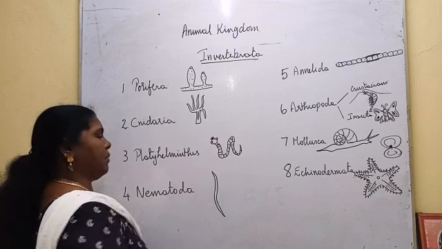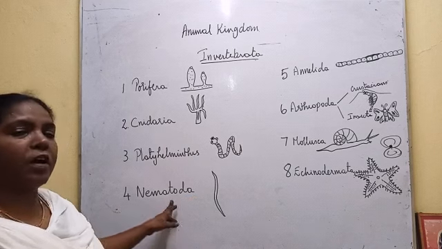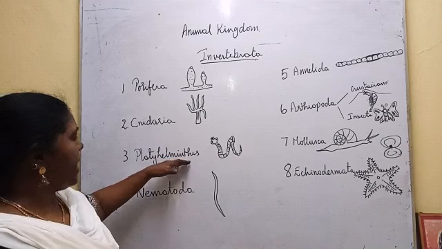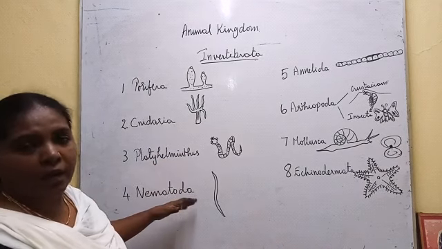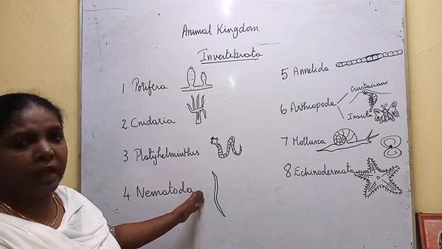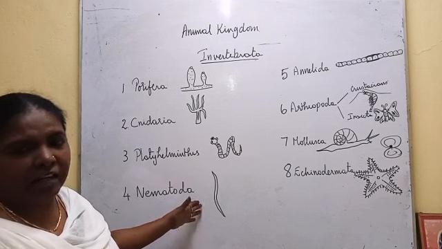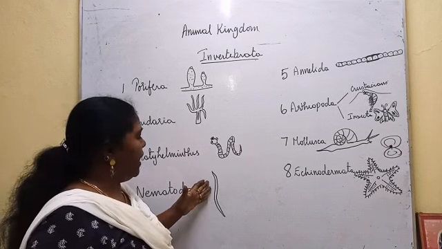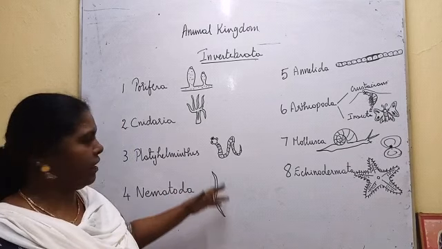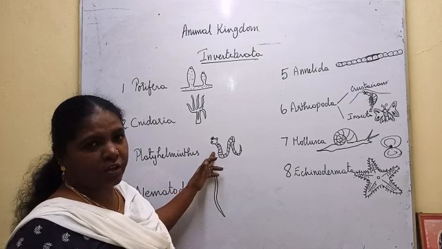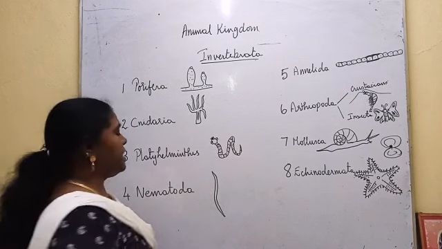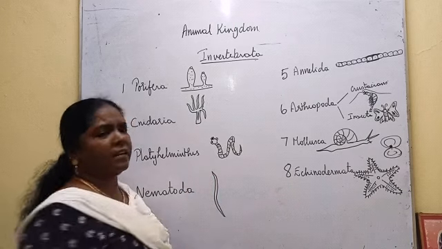Okay. Next comes the Nematoda. Roundworm is an example for nematodes. Roundworm is also a parasite, same as Platyhelminthes. Nematoda also live as parasites as well as free living. Most of them are parasites. Roundworm is a parasite. It is also seen in our intestine. And here we can see male and female separately, male worm and female worm separately, whereas here we cannot see that sexual dimorphism. Okay, and the body is cylindrical, not segmented. It has a mouth and anus.